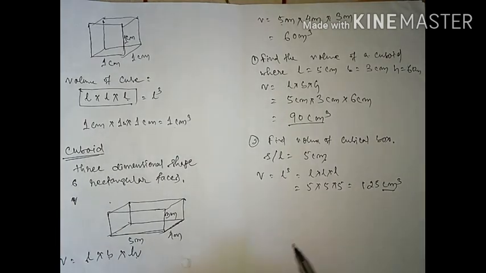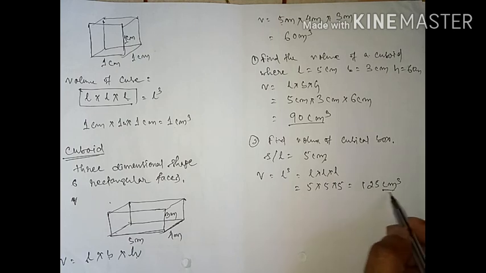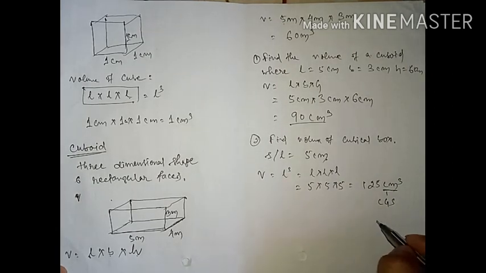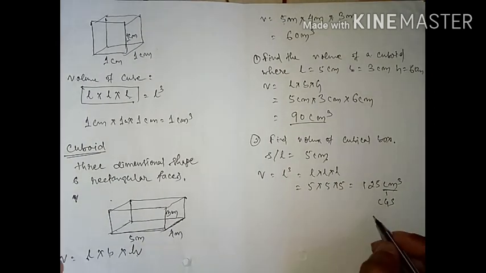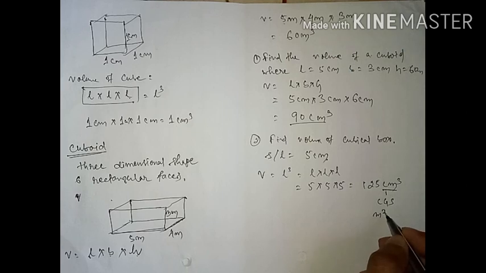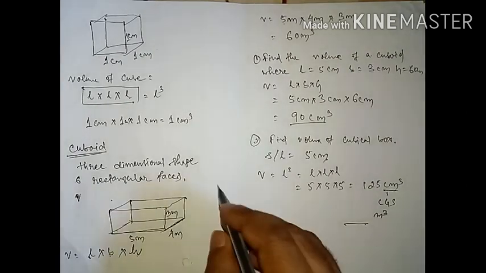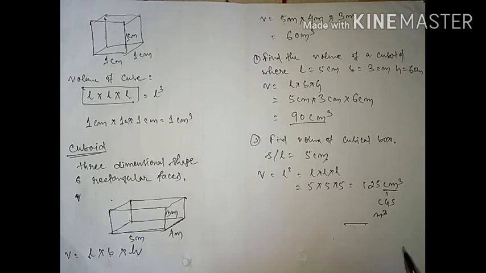Now here, centimeter cube, this one is a CGS unit. If I ask you, students, to convert this into the SI unit, that means meter cube, how can you convert this one? Now we are going to see the exact process. How can you convert? Okay, next one.